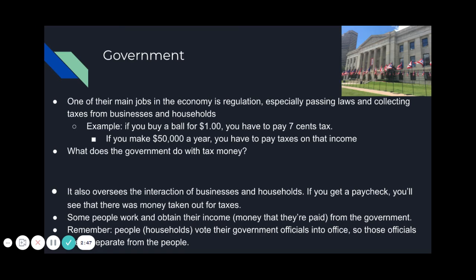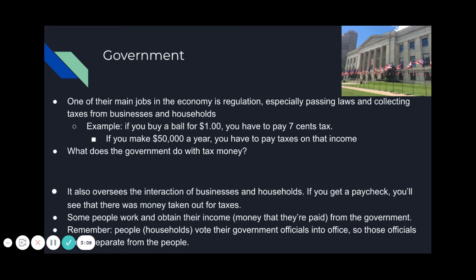Think about it, okay. It's going to oversee that interaction of businesses and households. If you get a paycheck, you'll see that money is taken out for your taxes. When you get your first job and you see those taxes, you'll be like, oh my gosh, they took all my money. But it goes into good things, guys. We have smooth roads to drive on. We have schools to go to. We have all these government programs that help us. And that's where our taxes go.